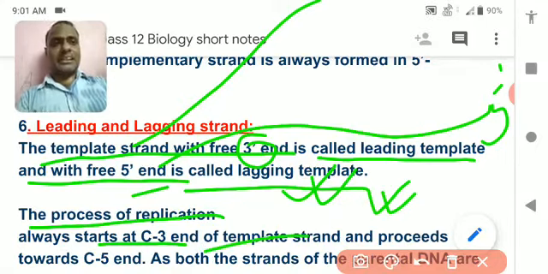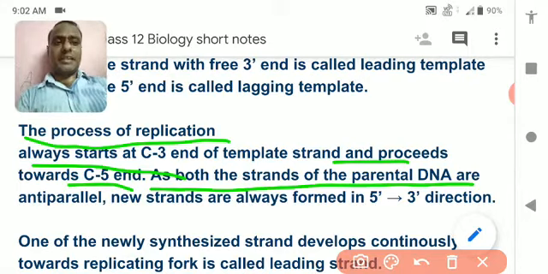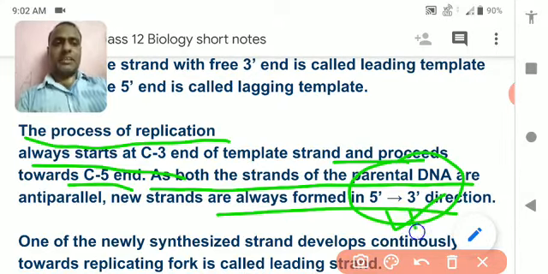See here, the process of replication always starts at the 3' end of the template strand and proceeds toward the 5' end. As both strands of the parental DNA are anti-parallel, new strands are always formed in the 5' to 3' direction. Remember this. The new strands will form in opposite directions to each other.